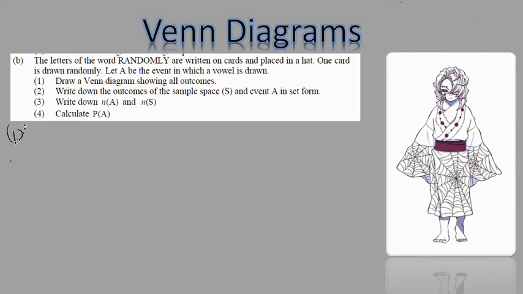Number 1. Let's read the question. The letters of the word randomly are written on cards and placed in a hat. One card is drawn randomly. Let A be the event in which a vowel is drawn. Now that is easy. A represents a vowel, right? I hope we're getting this right. So from the word randomly, the vowels we have are A and O, right? So let me do a Venn diagram of that. I'm going to have the sample space here.